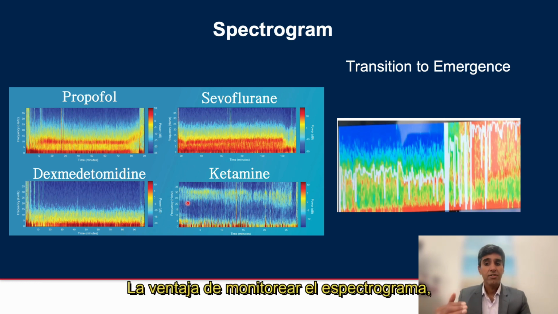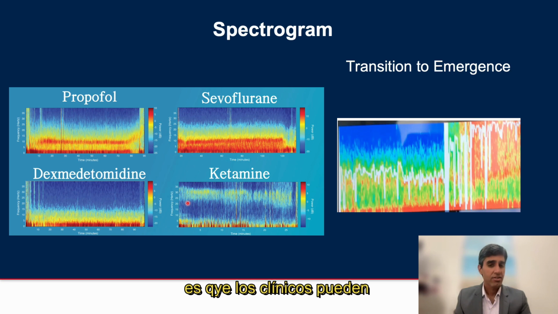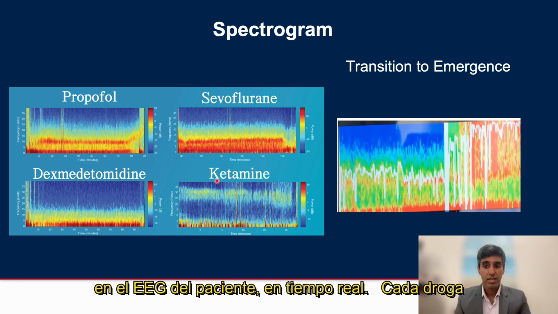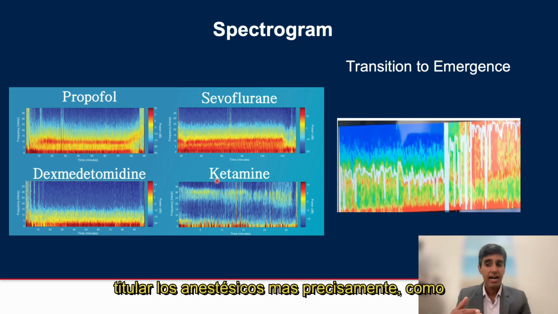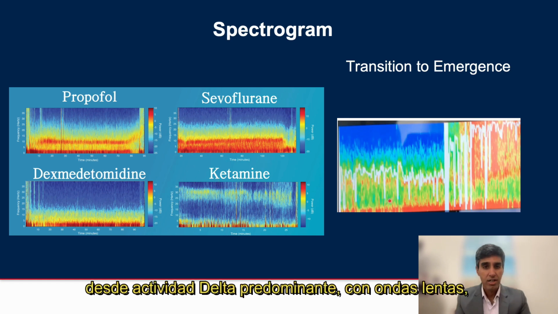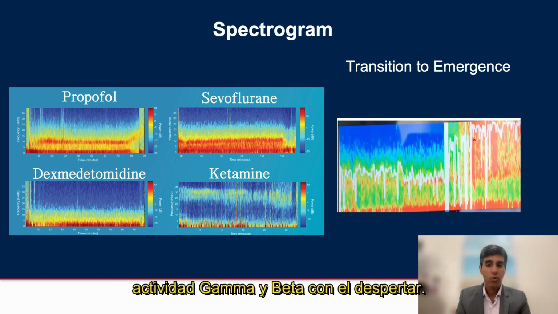The advantage of monitoring the spectrogram with or without a processed depth of anesthesia index is that clinicians can directly and accurately visualize the signatures and effects of various anesthetic drugs as shown here on the patient's EEG in real time, with each drug having its unique signature. This enables them to make better clinical inferences and to titrate anesthetics more precisely, as shown here with a transition to emergence from predominantly slow-wave delta activity during general anesthesia to fast-wave gamma and beta activity with awakening.